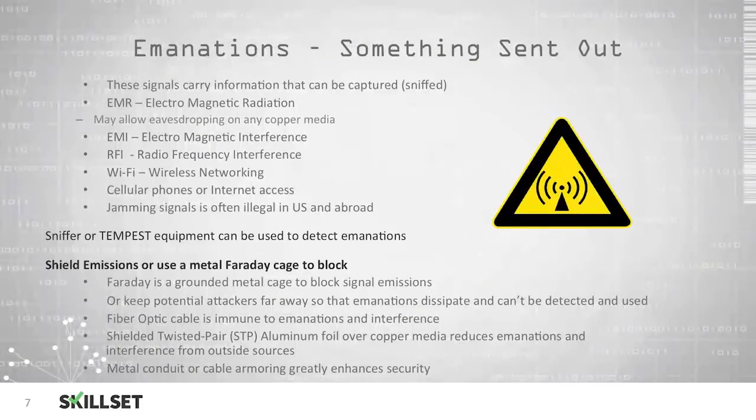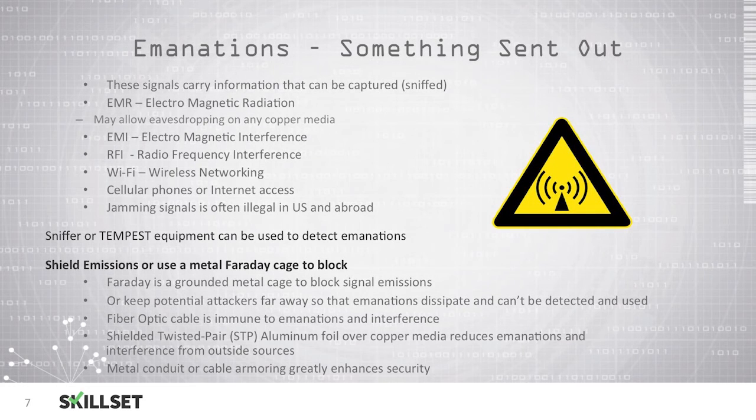You can also try to keep potential attackers far enough away that the emanations would dissipate before they can be detected. One example of this is to keep your data center in the middle of the building, so that way there would be no emanations outside the building if an attacker was able to get onto the property and stand outside the building. Fiber optic cable is immune to emanations and interference and is therefore considered to be the best type of cabling, although it is also the most expensive.